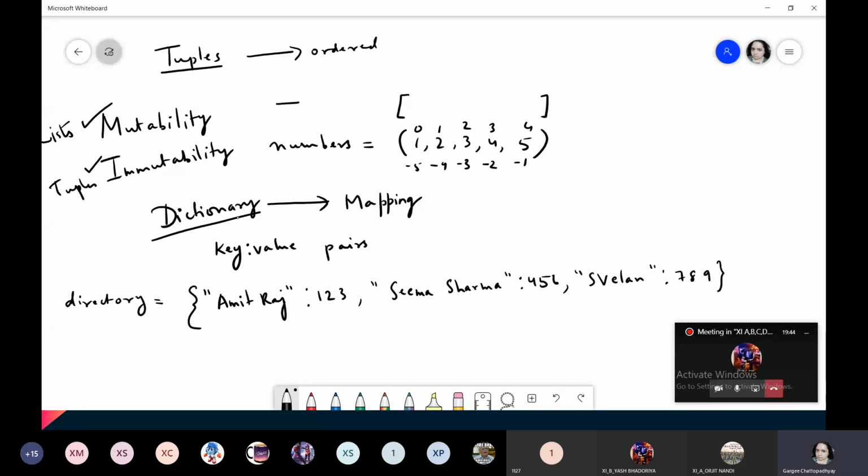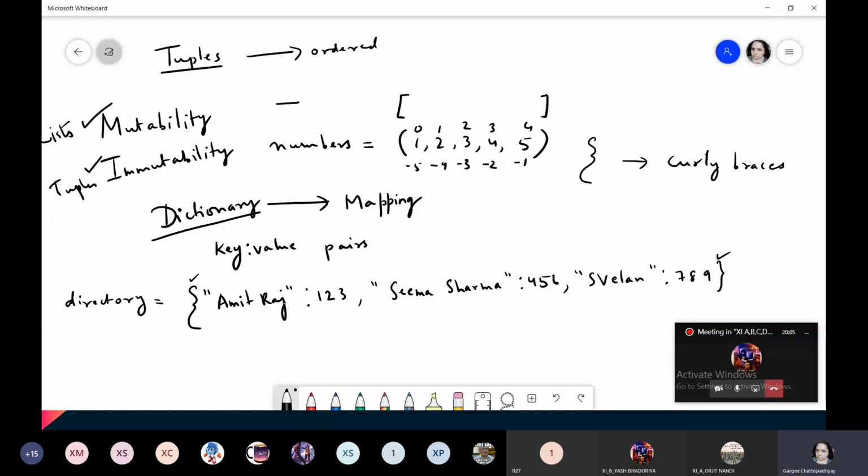So you can see over here that it starts with a curly brace and ends with a curly brace. These curly brackets are known as curly braces. Okay, please note it down. We will be using the curly brace term from now on, and it ends with a closing curly brace.